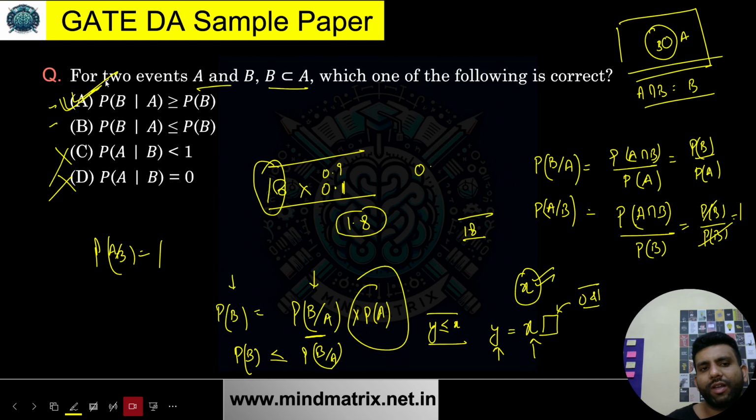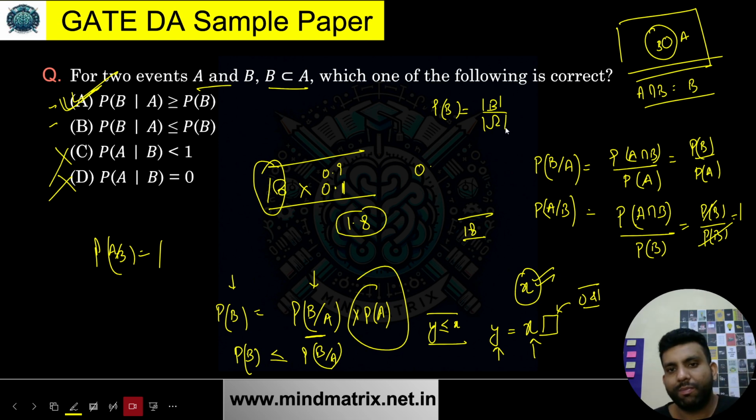And you already know that the probability P of B can also be written like this. We have already seen this way when we studied probability and statistics. In my playlist we have already discussed it. That is nothing but the size of the set over the size of the other set. So if this thing decreases, something is happening over here as well.